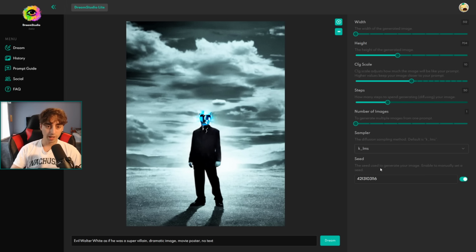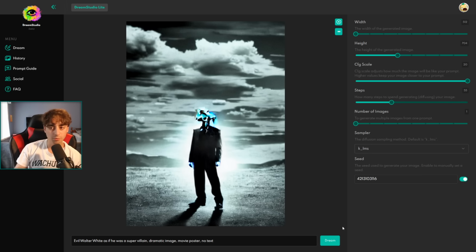But we do have the seed for this image. We will use the same seed and create this image with a higher number. So a little bit higher CFG scale, more steps. A little bit more Walt's face has come out of the image here. Let's crank the CFG scale. All right, now we deep fried them. We deep fried them. I think we need more steps.